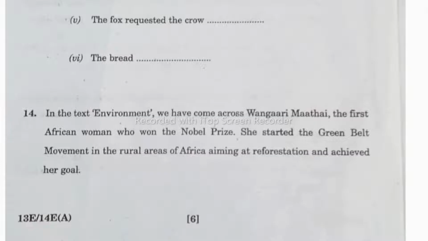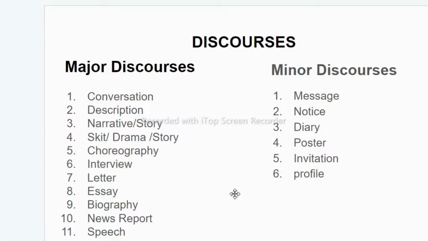As you people know, you have to practice major and minor discourses. So as you can see on the screen, these are the discourses. These are major discourses which carry 10 marks, and these are minor discourses which carry 5 marks. In major discourses you would get choice, but in minor discourses you won't be getting any choice. So surely I will upload all these videos there.